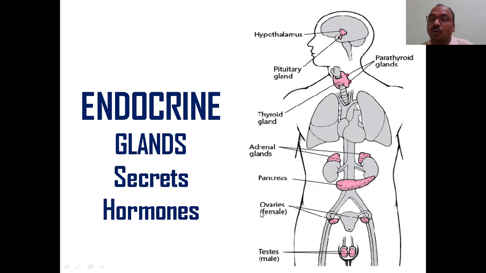Next is ovaries. See here, these ovaries are present in females, the female reproductive organs. Two ovaries will be there. This is the uterus. From the uterus, on both sides you will get one ovary each, so a pair will be there. And the testis, it is a part of the male reproductive system, and this testis also secretes hormones.